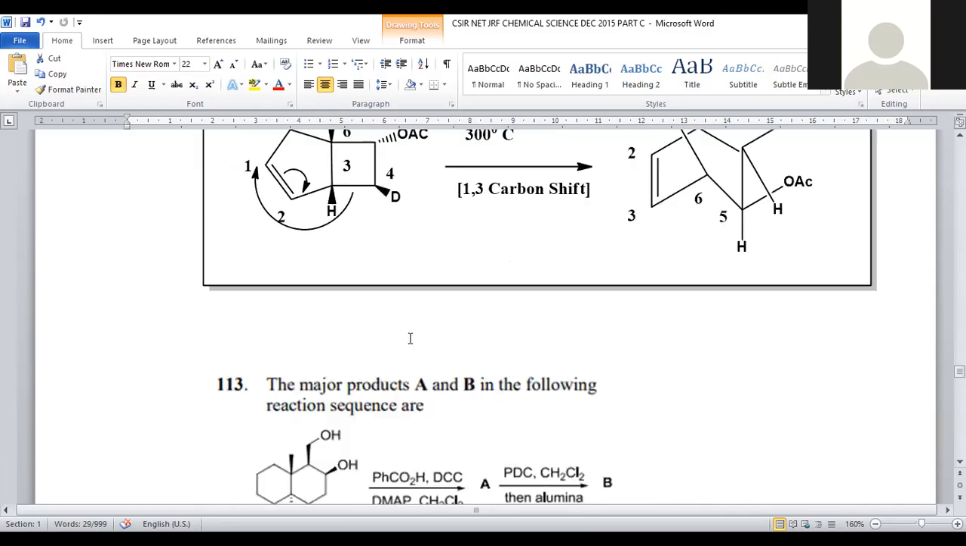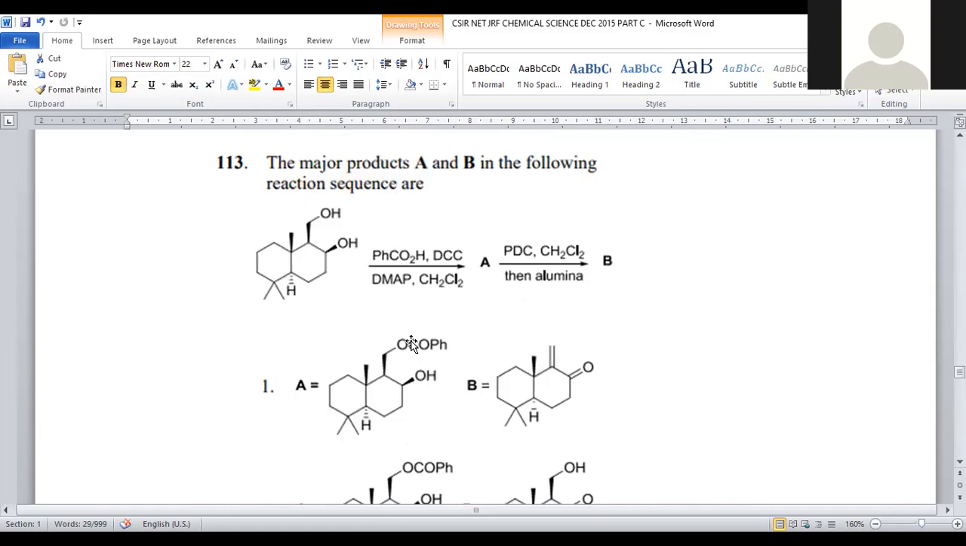Let us move on to question number 113. Again, it is a part of organic chemistry. The major products A and B in the following reaction sequence are. This is a kind of bicyclic system with the geminal dimethyl. Here methyl is there. Here CH2OH is there. Here OH is there. This system is treated with PhCOOH, called benzoic acid, DCC oxidizing agent will be added, DMAP, CH2Cl2. So here we will attain compound number A. A is further transformed into B by adding PDC, CH2Cl2, then alumina will be added. What will be the final product?